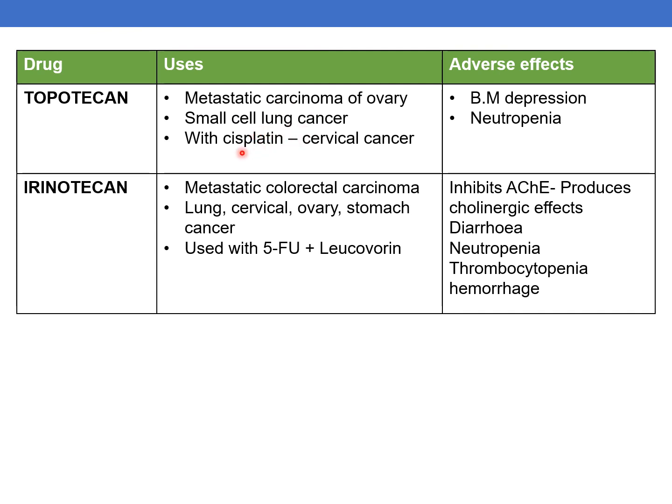With cisplatin, it is used to treat cervical cancer. Adverse effects are bone marrow depression and neutropenia. The next drug is irinotecan. It is used to treat metastatic colorectal carcinoma, lung, cervical, ovary, stomach cancers, and it is used with 5-fluorouracil and leucovorin.